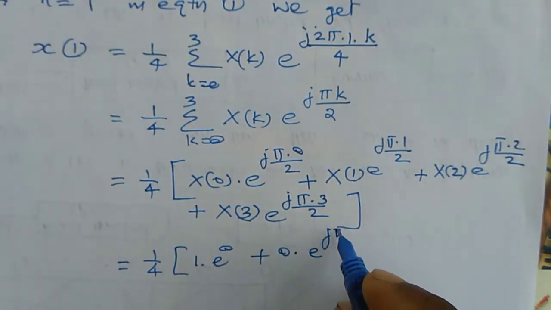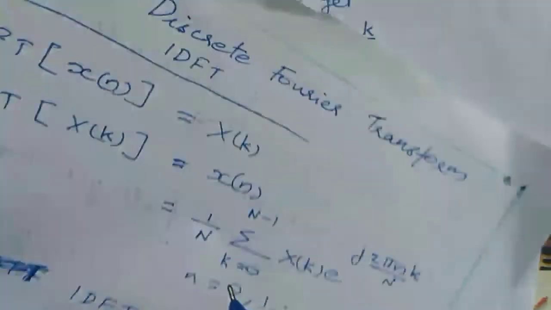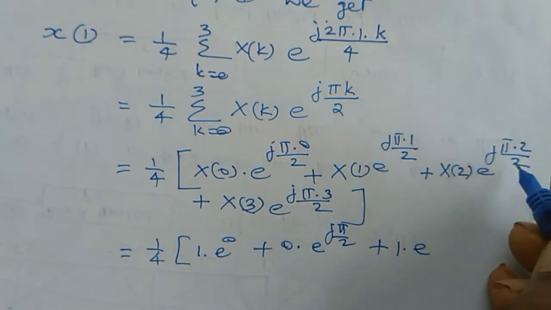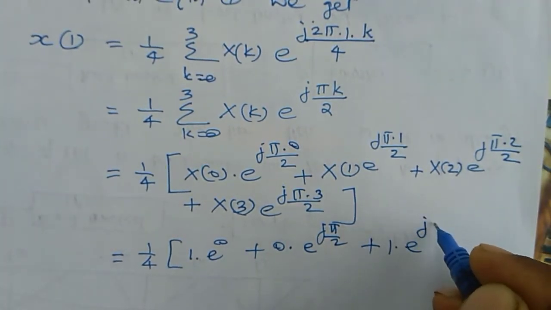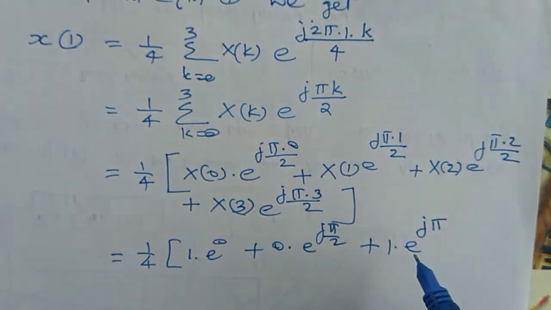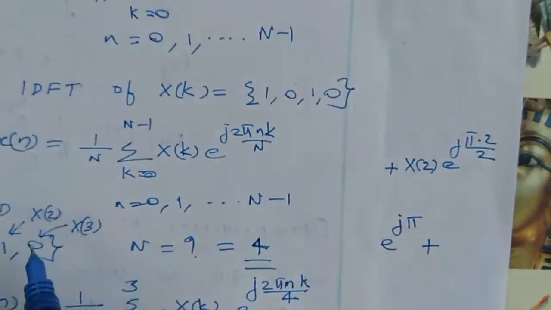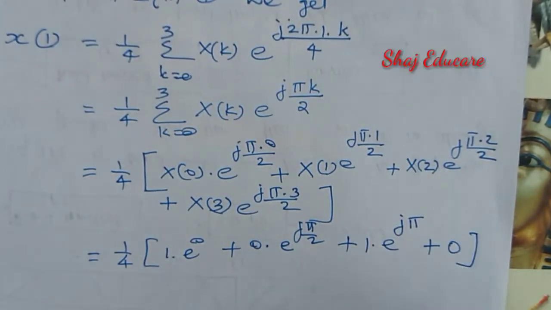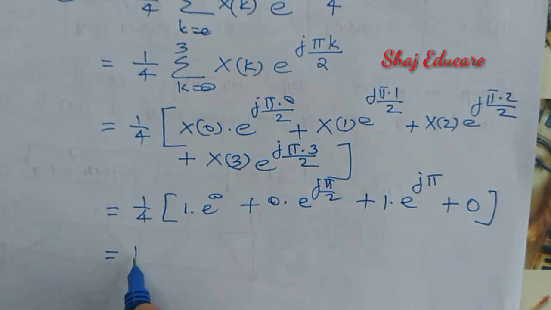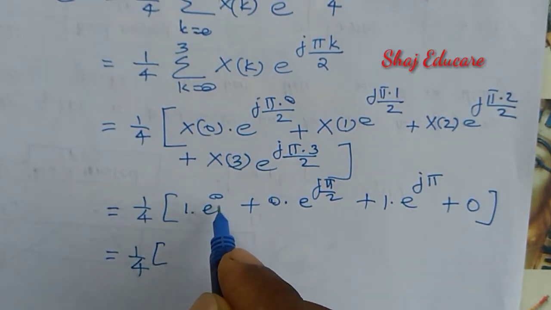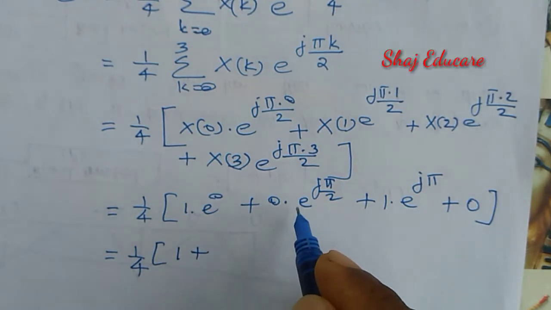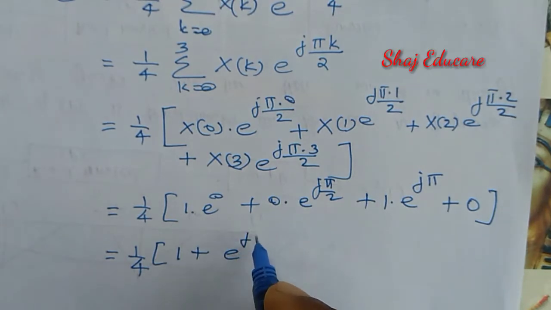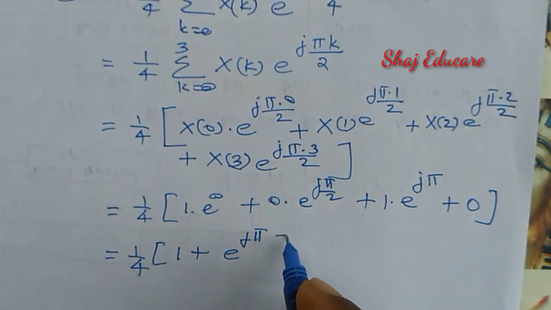e raised to j pi by 2 plus the value of x of 2, that is equal to 1, 1 into e raised to, this 2 and 2 cancel each other, then we are getting j pi only. And finally x of 3 is equal to 0. Now I am getting 1 by 4 times: first term e raised to 0 is equal to 1, 1 plus this one 0, and the remaining thing is e raised to j pi, and the last term is also 0.